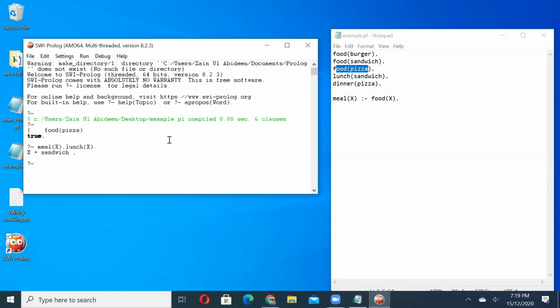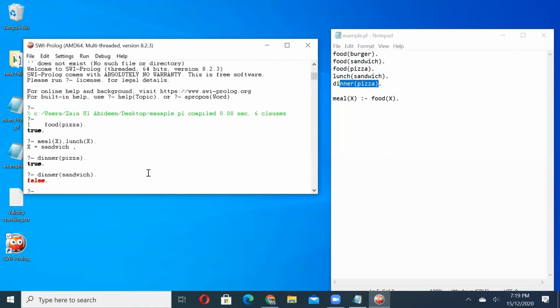Okay, so now we will run dinner. Is pizza a dinner? So it returned with the true. Yes, pizza was a dinner. Now we will check, is sandwich a dinner? So it returned with the false, as sandwich was not a dinner, it was a lunch. As you can see, we can match the answers of all the queries posed with the program itself.